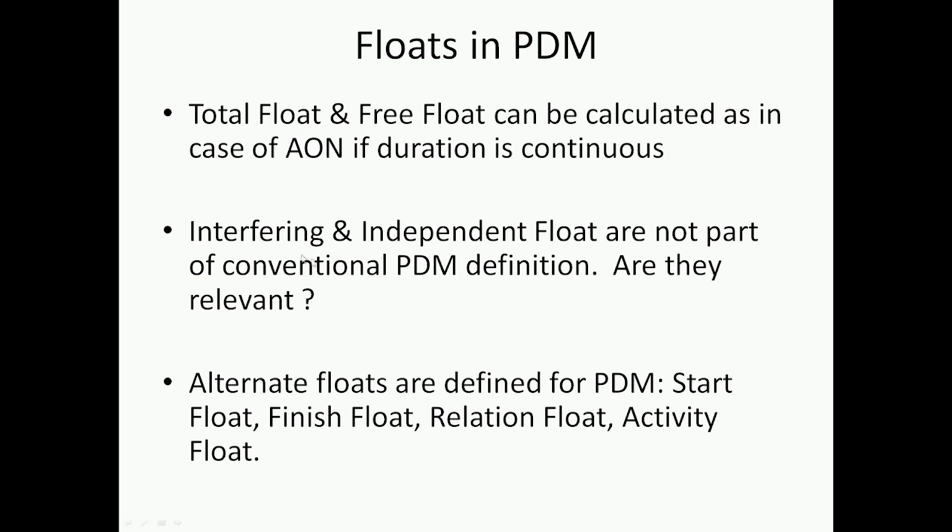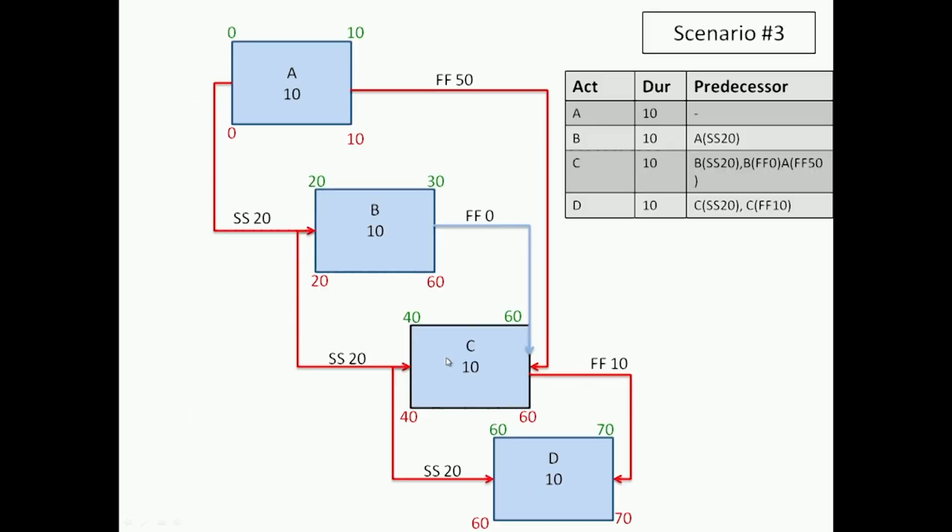But more interestingly, when PDM was developed, they defined these floats here, what is called a start float, the finish float, relation float, and activity float. So based on seeing our earlier networks, you might have developed some intuitive sense on what the start float is or what a finish float is, okay, and even like in C there is something we are calling an activity float, but also realize that each of these relationships also have floats defined in the context of PDM. So this is also something which we need to understand.